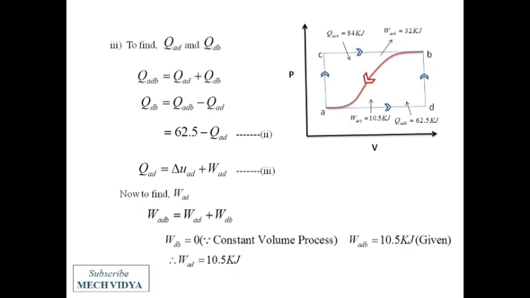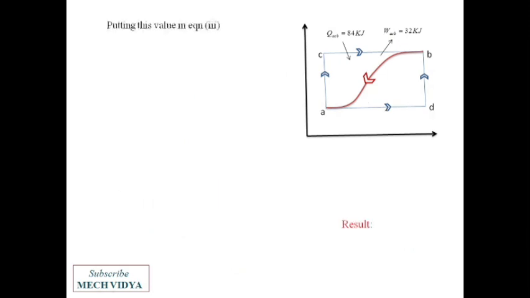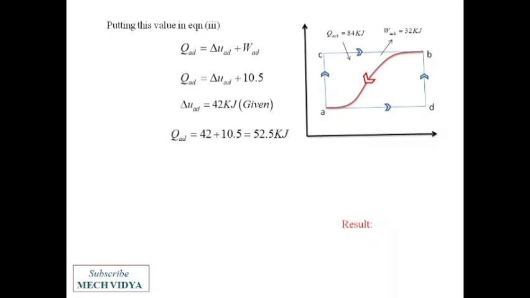Now putting these values in equation 3, QAD is equal to del UAD plus WAD. Del UAD is already given as 42 kilojoule and WAD is 10.5 kilojoule, which I have got. So QAD will be 42 plus 10.5 kilojoule, which is nothing but 52.5 kilojoule.